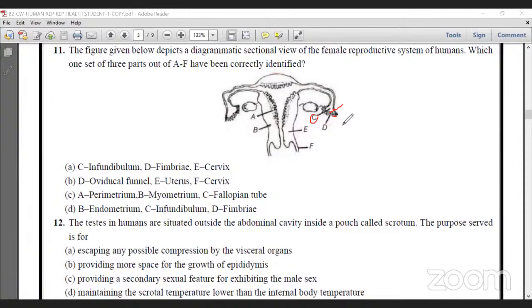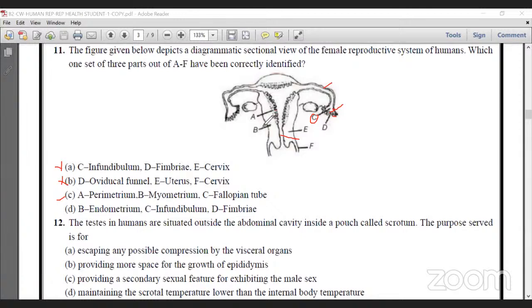D, fimbriae, okay. But E, cervical canal. Actually, the myometrium part, the cervix is here, but it is wrong. That's why A is wrong. In B, oviductal funnel. B is the oviductal funnel, it is fimbriae. D is fimbriae, so that's why it's wrong. Then C, A, perimetrium.